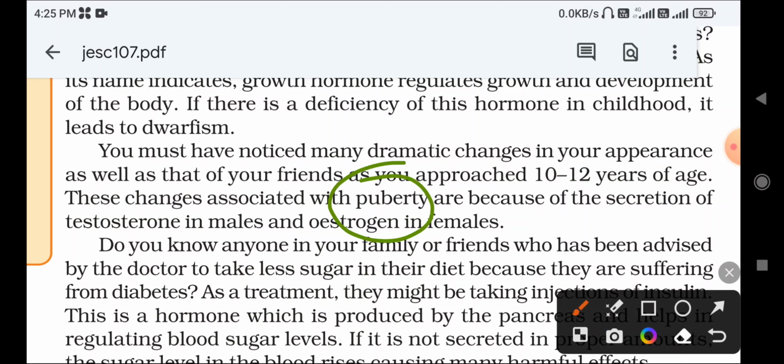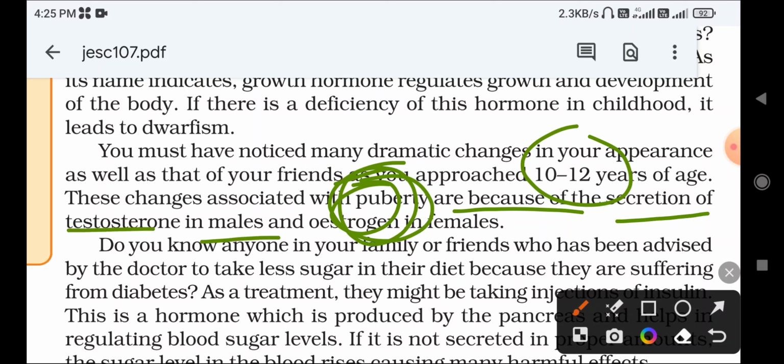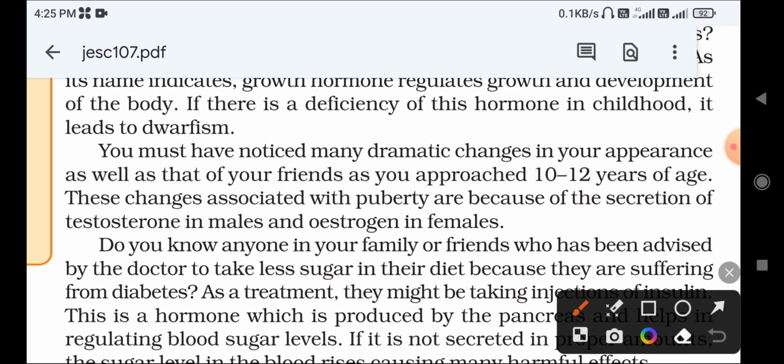Why do a lot of changes occur when you are entering the age of 10 to 12 years? Because you are entering puberty, which causes the secretion of testosterone in males and estrogen hormone in females. Whatever the changes in height, body and voice, they are all due to the hormones secreted by the male and female.